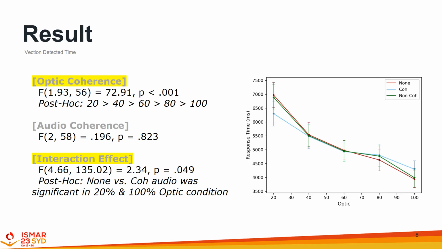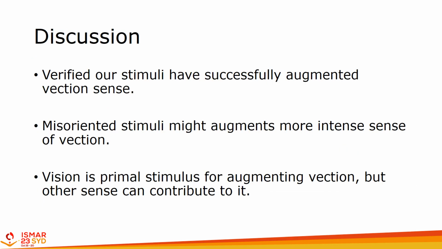Lastly, we found optic flow coherence and audio interaction effects in vection detection time. The results show that as the coherence of visual stimuli got larger, participants perceived vection faster. Post-hoc comparison from the examination of the interaction indicated that the size of difference between no audio and congruent audio condition was significant in the 20 and 100% optic flow conditions. Based on these results, we verified our stimuli have successfully augmented sense of vection in VR with optic flow.